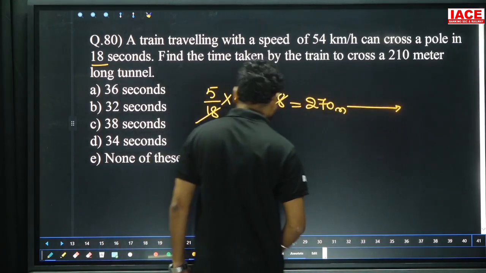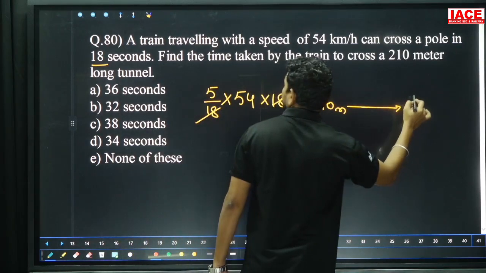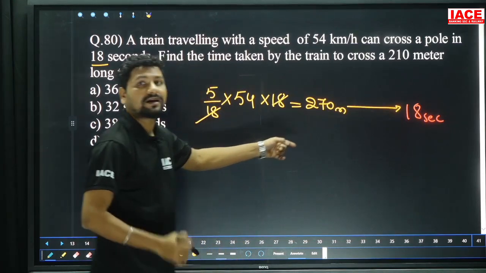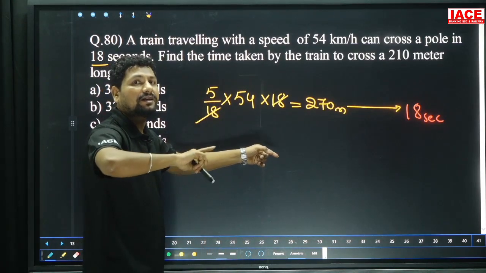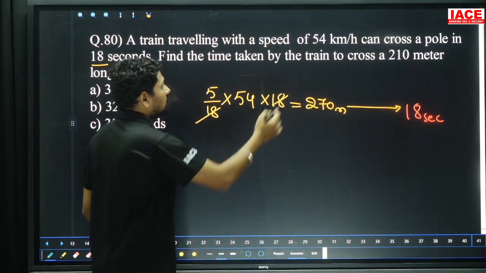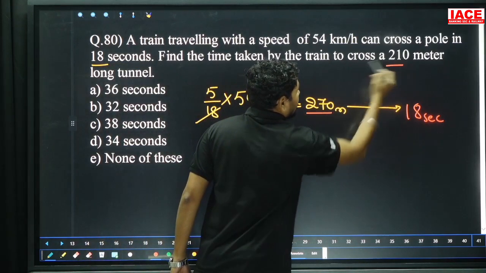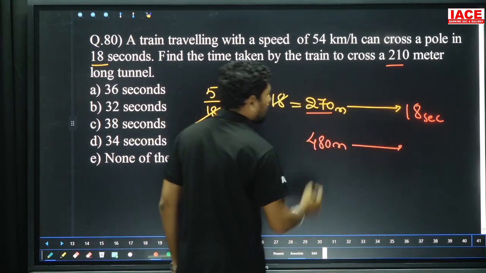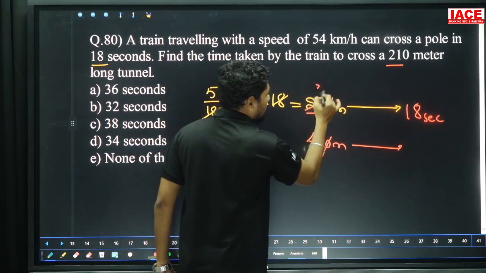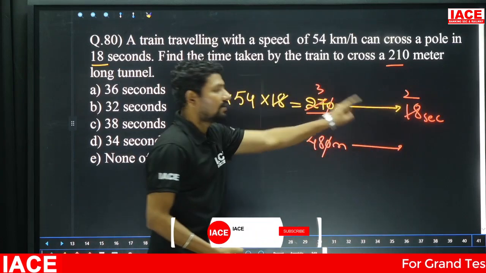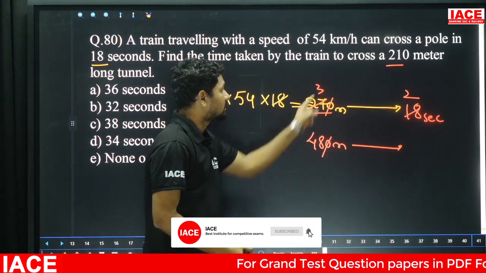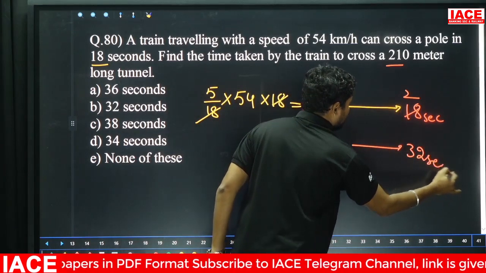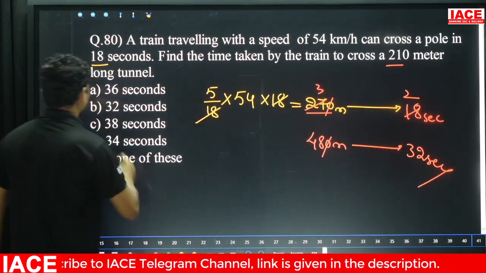The 270 meter length of the train crosses a pole in how many seconds? 18 seconds. Now we need to calculate the same train crossing the total tunnel in how many seconds? The train length is 270 and tunnel length is 210. Overall is how many meters? 480 meters. We should calculate for 480 meters. Here 0 and 0 cancel. 9 3s are 27, 9 2s are 18. Every 3 meters, 2 seconds. Every 48 meters, how many seconds? 3 to 48, how many times? 16 times. 16 2s is equal to 32 seconds. 32 seconds means option B here.